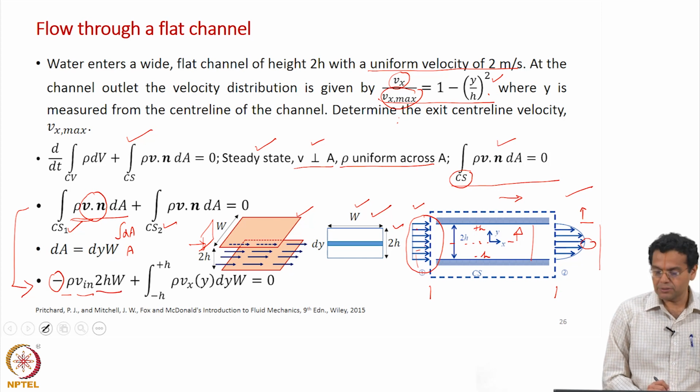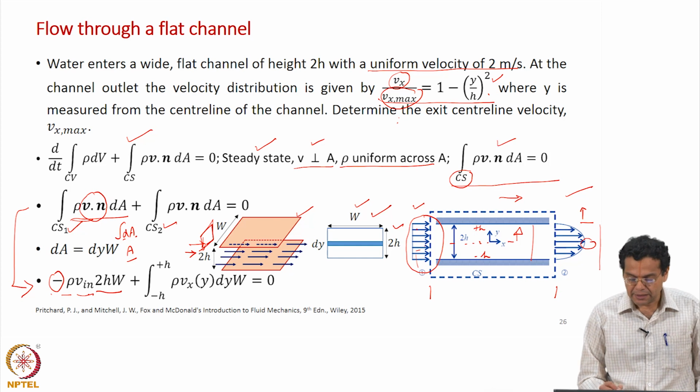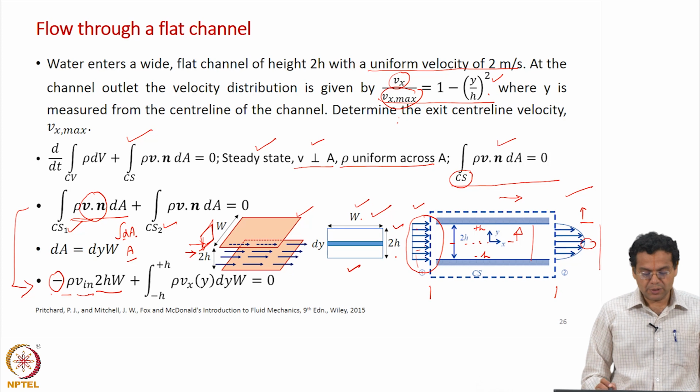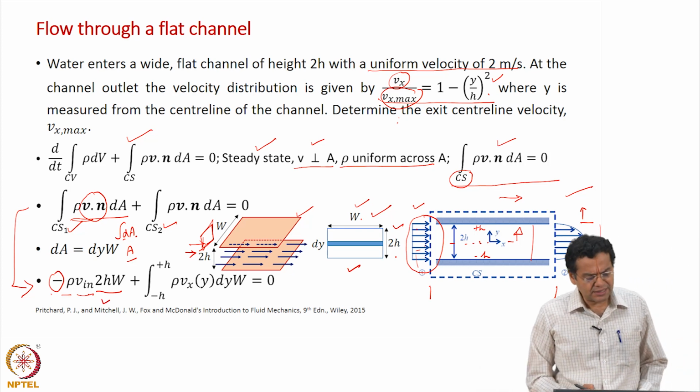A is 2h into W. I will repeat quickly. Rho is constant, taken out. V dot n is minus V in, that is also taken out because it is constant across the area. So, I am left with integral dA, which is A. What is the area? Water flows in this direction. Let us say you look from the side view, and that is what is shown here. So, the area is W into 2h. So, substituted as 2hW. Now, let us take the second term.